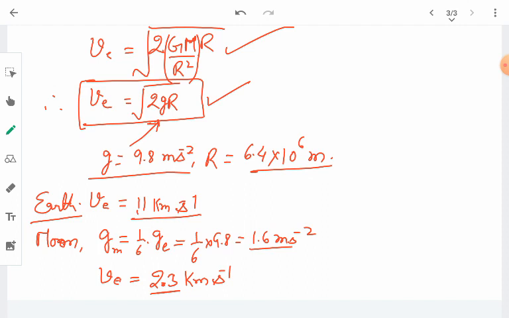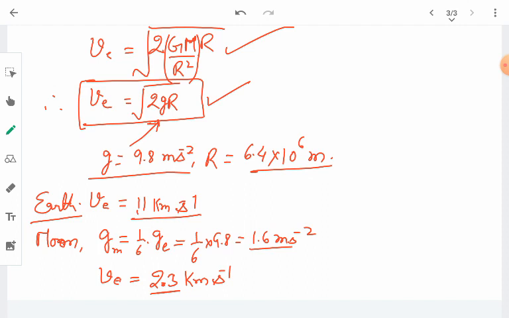That means a planet which has more acceleration due to gravity will require a higher minimum velocity with which the object is to be thrown. So escape velocity will be higher for a planet or astronomical object having a higher value of acceleration due to gravity.